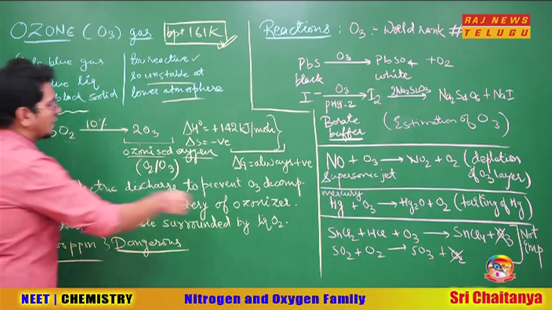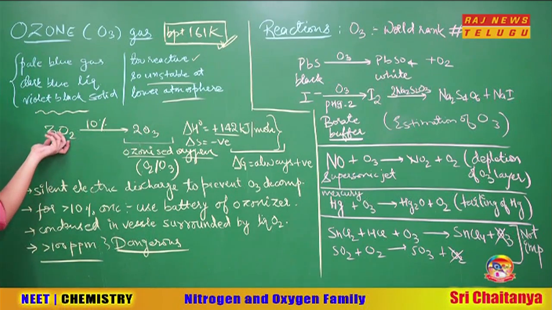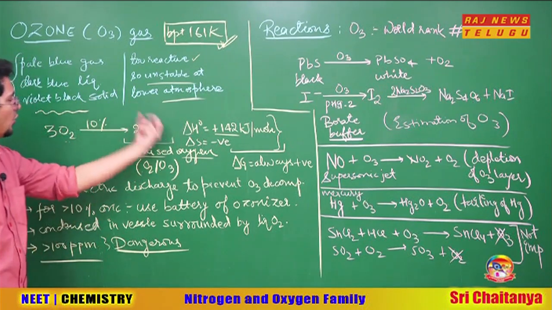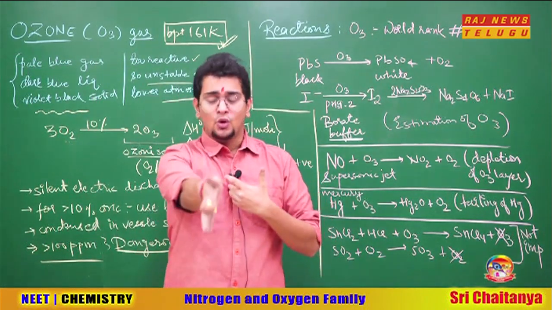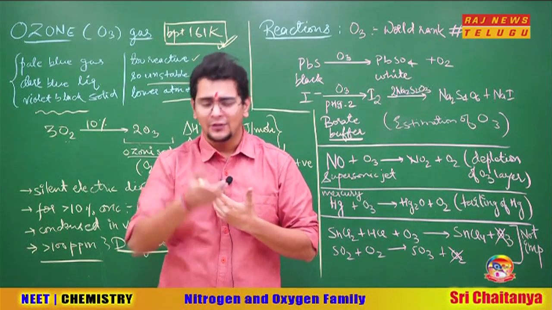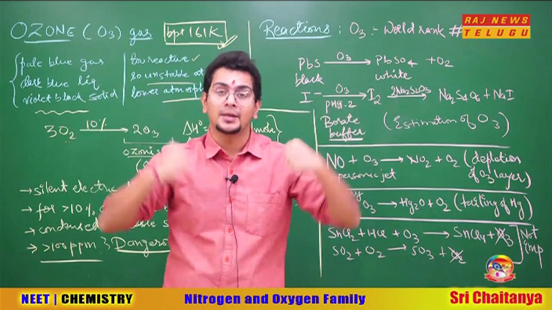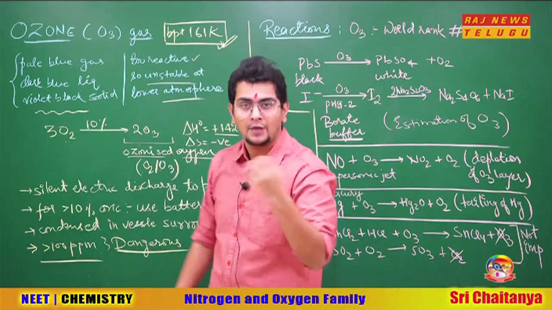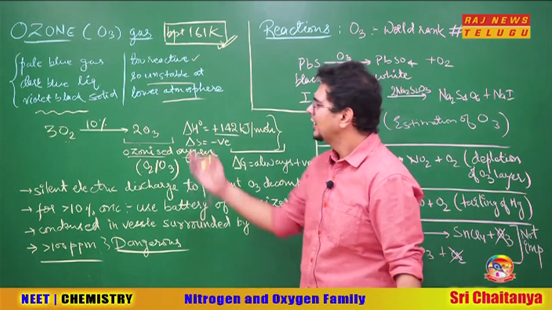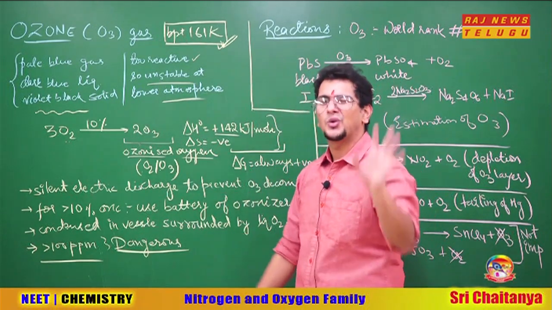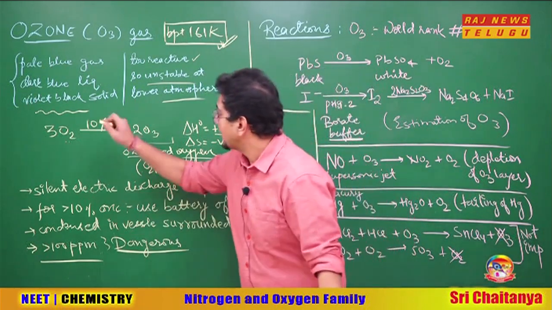Now, this reaction is endothermic because ozone is less stable as compared to O2. So ozone is less stable, so energy is required to make ozone. Simple, if I am O2, I am more stable, I am making O3, why will I make something unstable? So you give me energy, you bribe me, I might do it. But don't worry, I have a very high moral. This O2 does not have sufficiently high morals. So what will they do? They will give energy to O2 and O2 will agree, okay, theek hai yaar, you are giving me energy, I will make O3. Chalega.